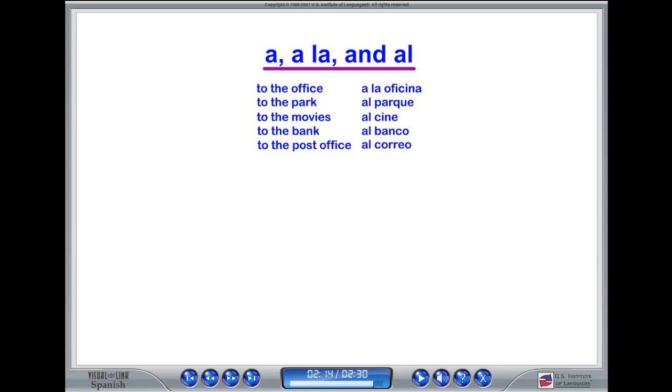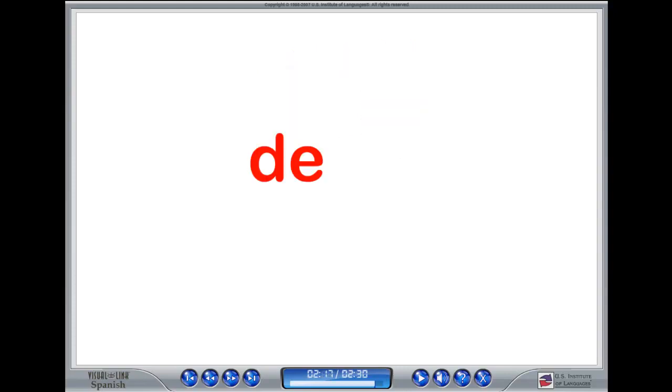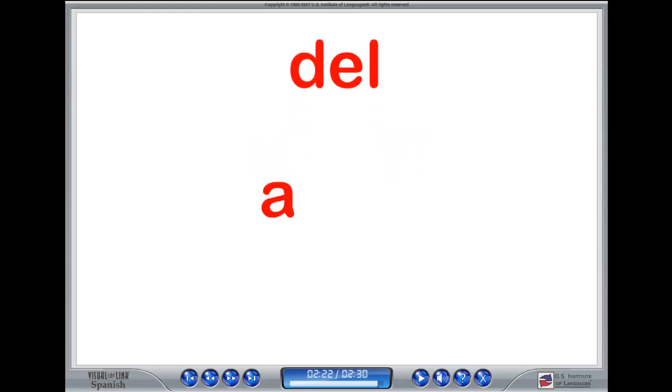You've now learned a new concept in Spanish. Remember that de next to el always combines to form del, and a next to el always combines to form al.